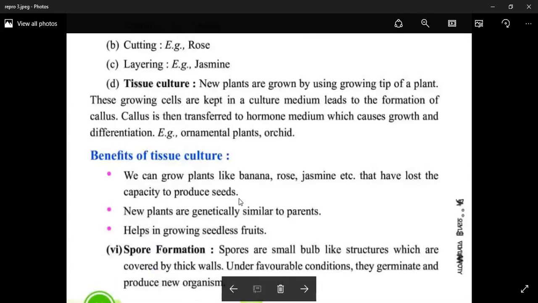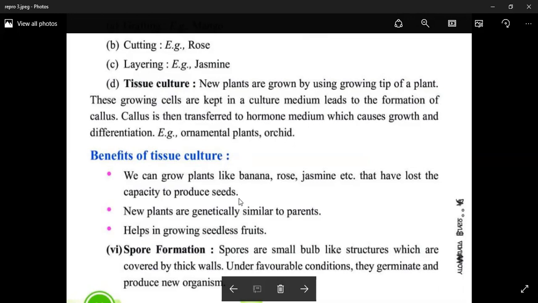If we take one cell in the culture medium, that cell divides because the culture medium contains hormones and nutrition. Hormones, that means growth hormones, increase the division of the cell. After formation of a mass of cells, which is called the callus, the callus is transferred into a hormone medium, which causes growth and differentiation. By this process, ornamental plants and orchids are developed.